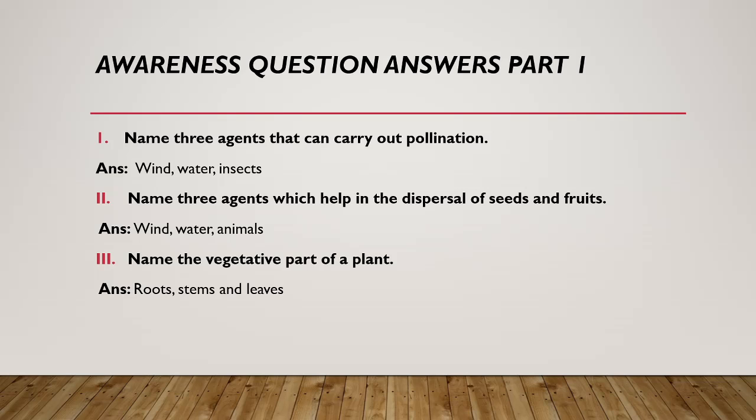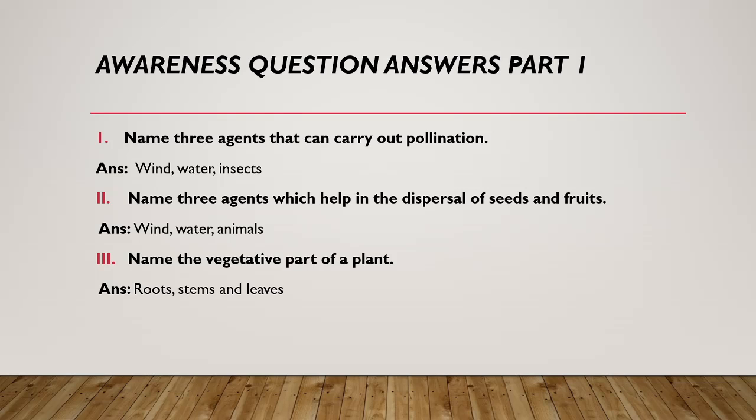Name three agents that can carry out pollination. So, what is pollination? It is the transference of the pollen grains from anther to the stigma. Pollination types are cross pollination and self pollination, which I had already discussed when I was explaining the chapter.